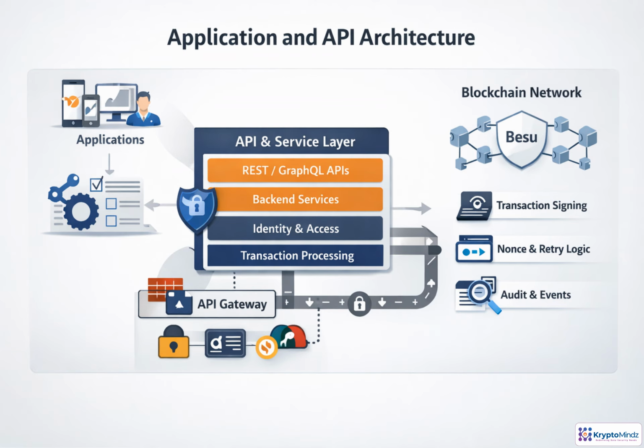Applications should not talk to Besu as raw blockchain clients. Put a service layer in between. The API exposes business actions, such as creating an asset or checking audit history, while backend services handle identity, permissions, signing, nonce management, retries, and event processing. This keeps the user experience predictable and protects RPC endpoints behind gateways, authentication, authorization, and rate limits. The result is cleaner integration, safer operations, and less blockchain complexity leaking into the application.